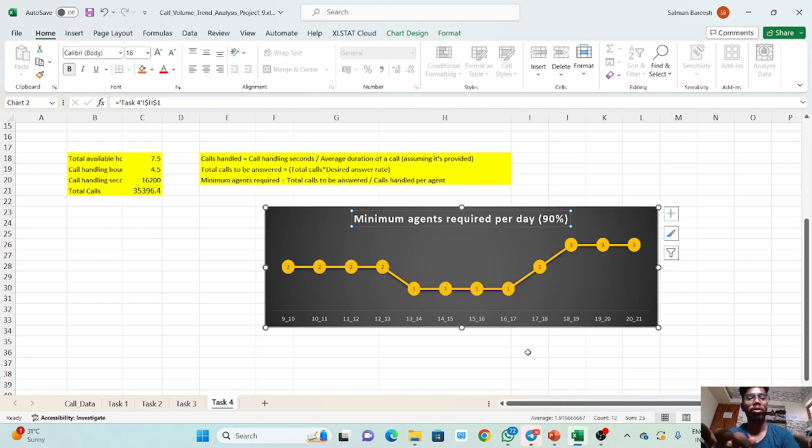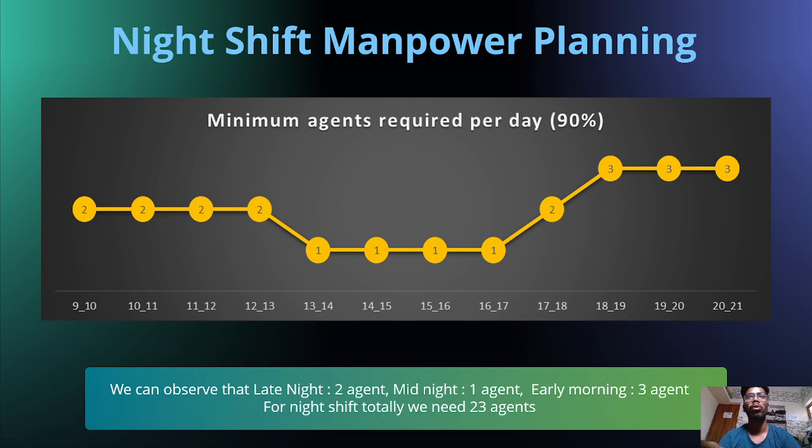So I will go into the presentation. This is a chart we can observe. In the late night, we need two agents. Late night is 9 p.m. to 12 a.m., actually 1 a.m. Midnight, 1 a.m. to 4 a.m., we need one agent. In the real early morning, we need three agents.